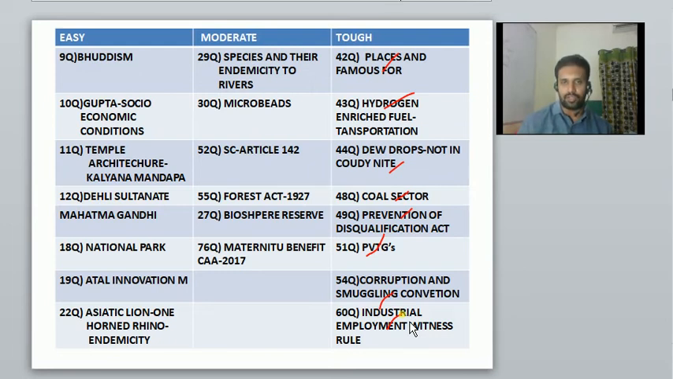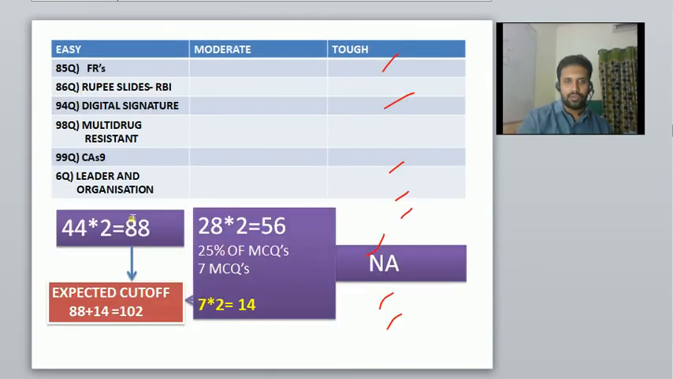So my point here is, in all of these slides I have just gone through, all the questions are categorized into easy, moderate and tough. Fine. So let us see the number of easy questions. When you sum up the total questions of column 1, there were 44 easy questions. Okay, at 2 marks each, that comes to 88.